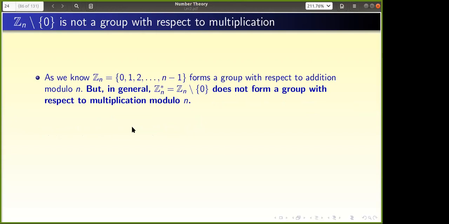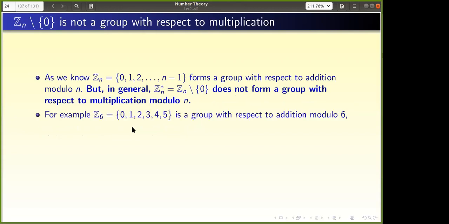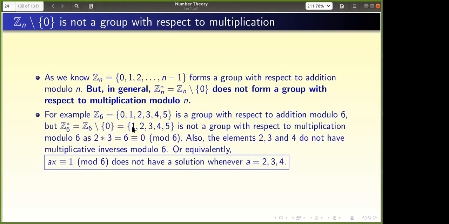It does not form a group with respect to multiplication, right? A simple example: if I take Z6 and remove 0, even then it does not form a group, because 2 into 3 is 0, which does not belong to the set when I remove 0. And not only that, 2, 3, 4 do not have multiplicative inverses. So try to prove this.